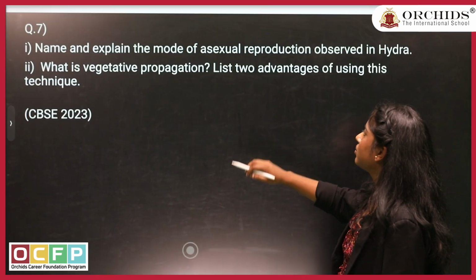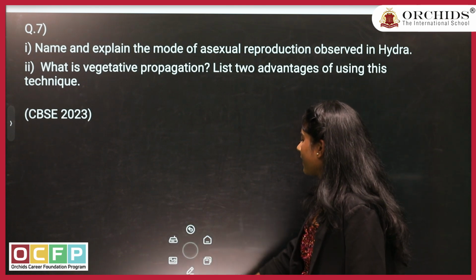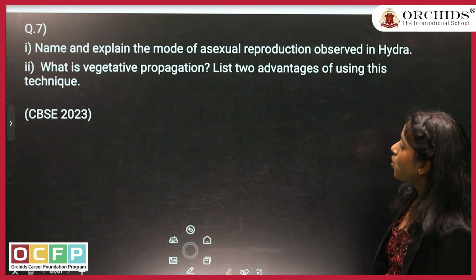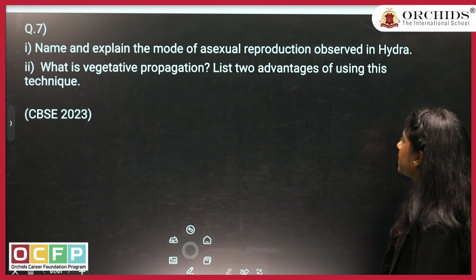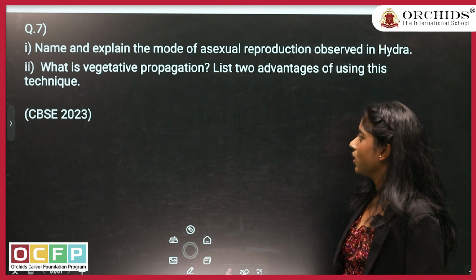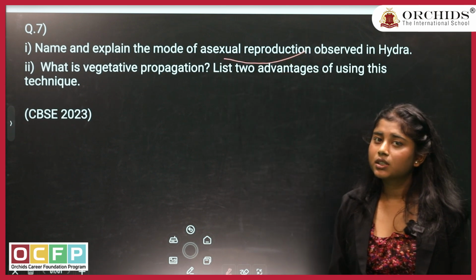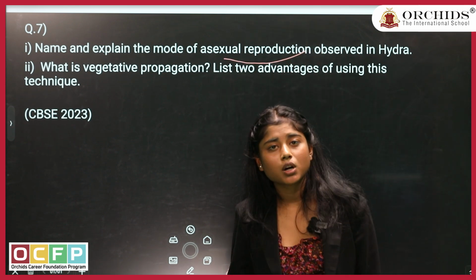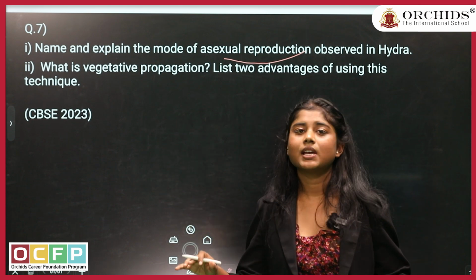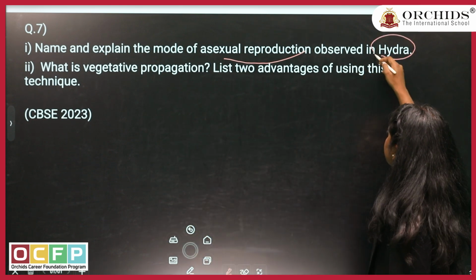Name and explain the mode of asexual reproduction observed in Hydra. Next question. What is vegetative propagation? List 2 advantages of using this technique. Now, what is asexual reproduction? Asexual reproduction is where only one parent is involved, there is no fusion of gametes which is happening, right? So, what happens in Hydra?